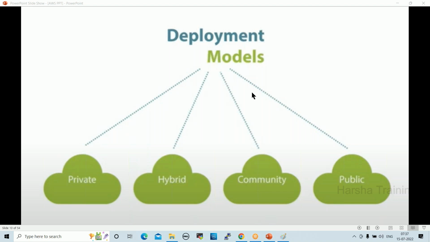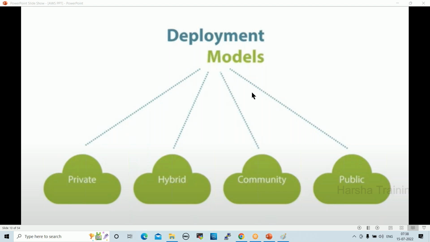Public cloud means whatever we are using, like AWS cloud currently. Through the internet you can access public cloud. Anyone can register an account and access it. Facebook and Instagram are also hosted in the public cloud.